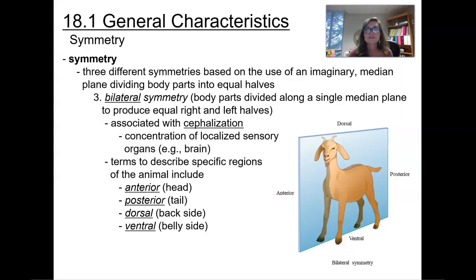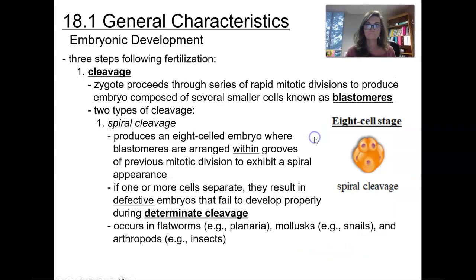Terms to describe specific regions of animals also include things such as anterior. That can be the head region, or if you're talking about an animal like we are, who stands upright, that is the front portion of the body, so anterior. If you're looking here at this goat, the anterior would be the head of that goat, and so you're going to see around this area here.